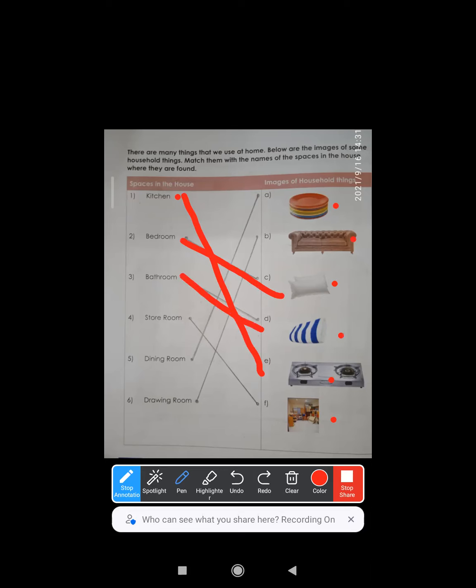Bathroom, yes, if you're going for bathing, you will definitely carry a towel. Storeroom will keep the things which are not frequently needed or required. Dining room will go with plates, right or not? And what about drawing room? Drawing room, which I told you, is living room. Yes, it has sofa. So sofa goes with living room, that is drawing room. This way we are supposed to think and match the things, right? Okay.